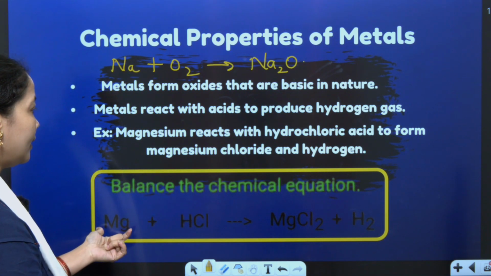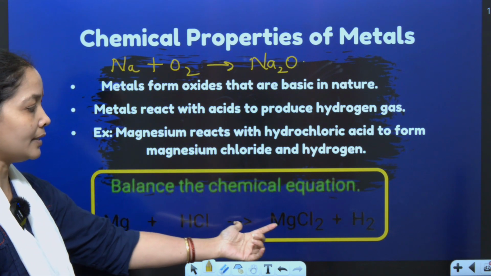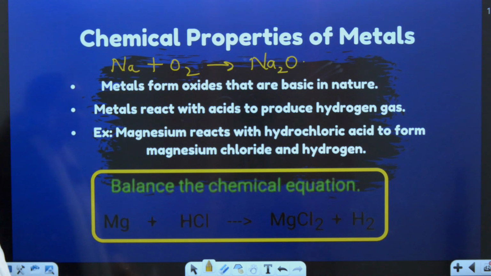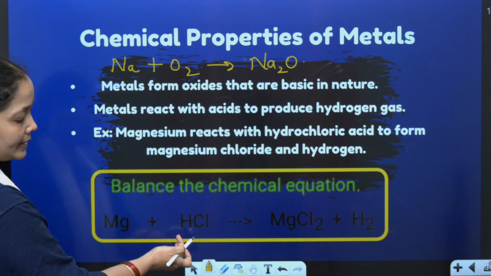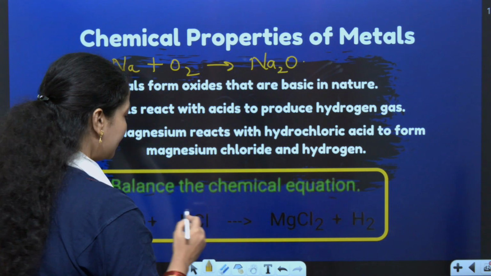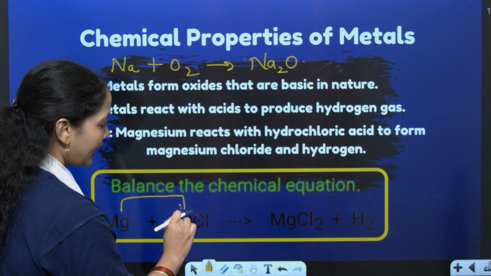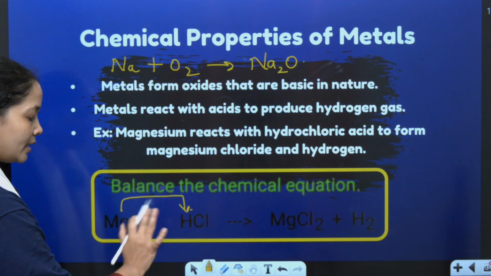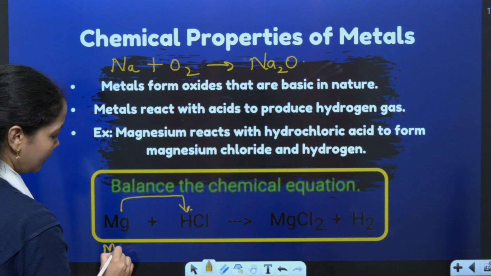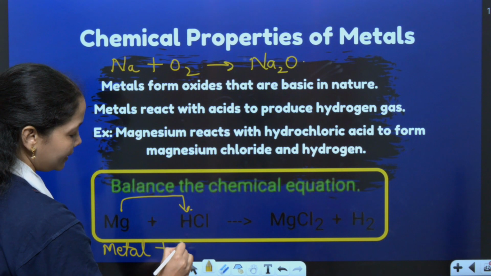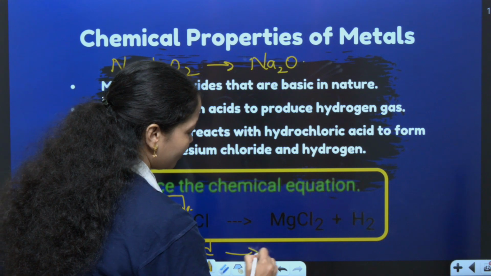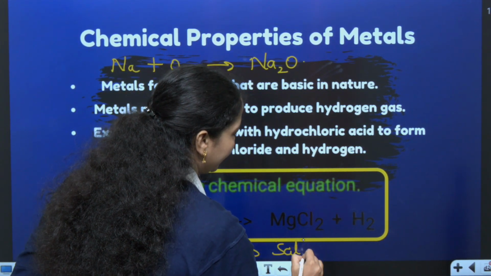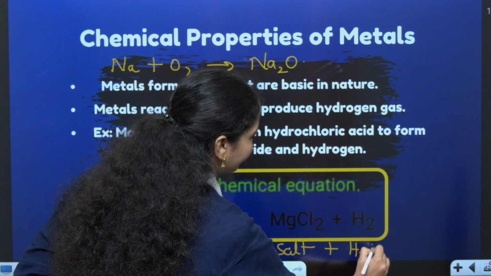Example can be Mg plus HCl gives MgCl2 plus H2. Mg is a metal, it is added with hydrochloric acid, a displacement reaction happens, and it forms magnesium chloride, a salt, and hydrogen gas. General form will be metal plus acid gives salt and hydrogen gas.